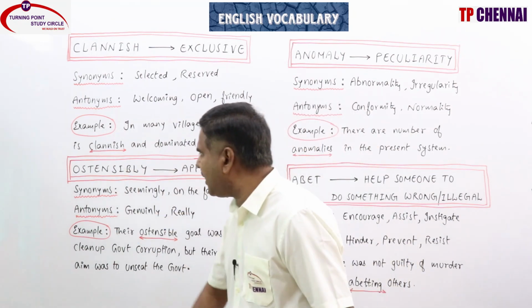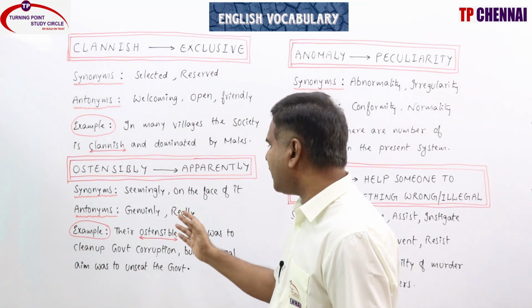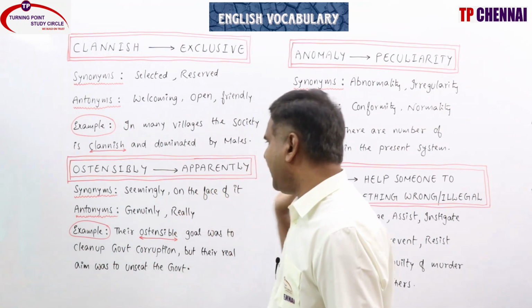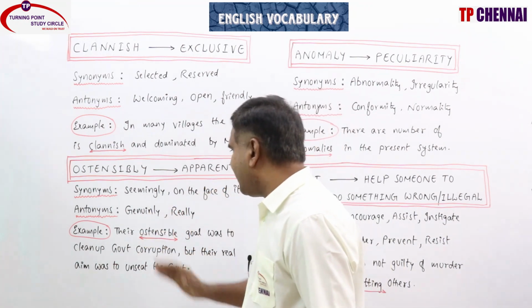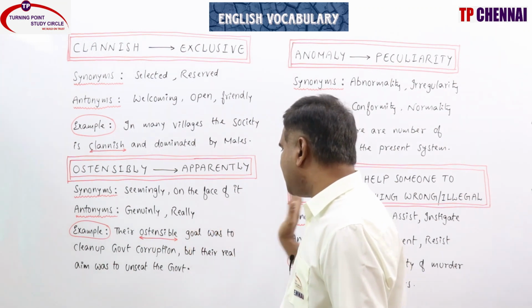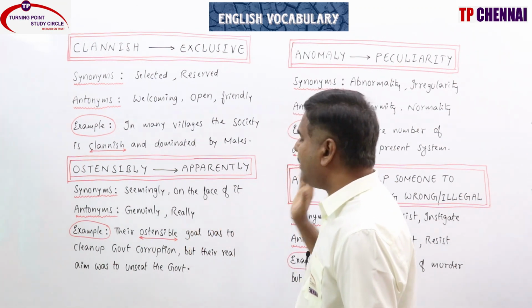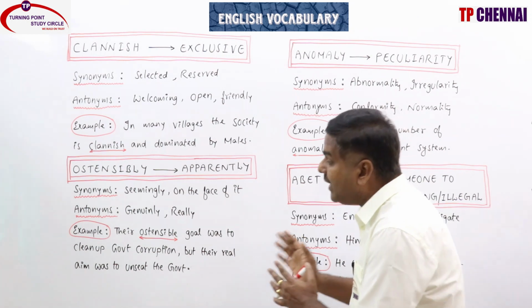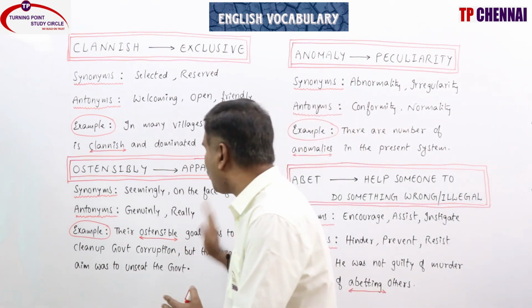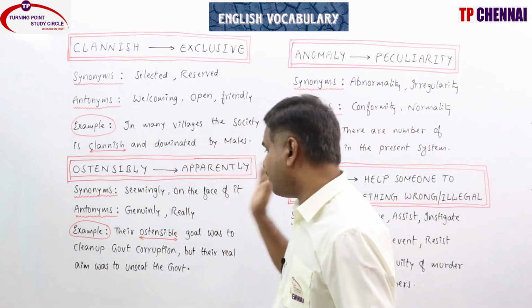Antonyms: genuinely, really, truly. Example: their ostensible goal was to clean up government corruption, but their real aim was to unseat the government, that is, remove the government.